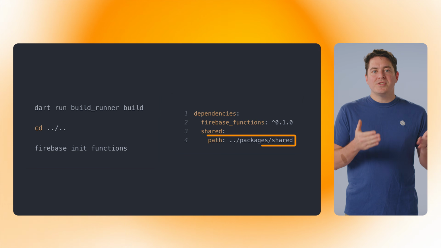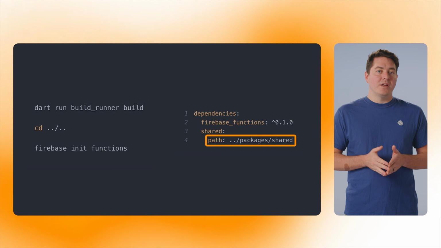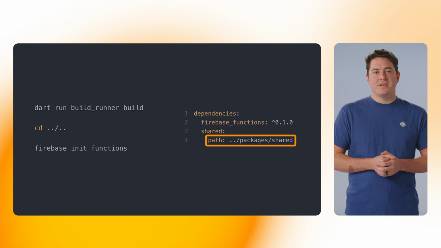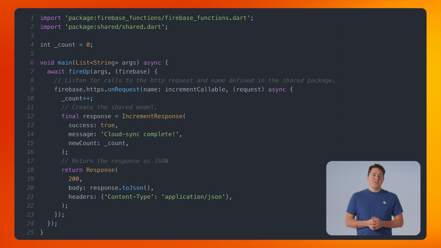If you don't see Dart listed, make sure you run the experiment referenced in the docs. Once you do that, make sure you've added the shared package that we created earlier as a relative path reference. We can update the default Dart function code to this. It should look very similar to you if you've worked with Firebase functions in other languages. The request and the response come right from Shelf and work as expected.